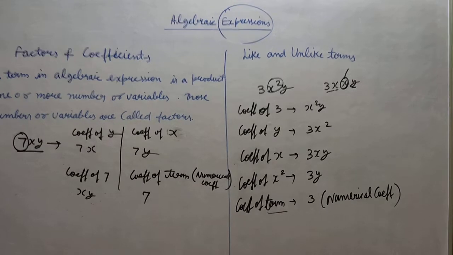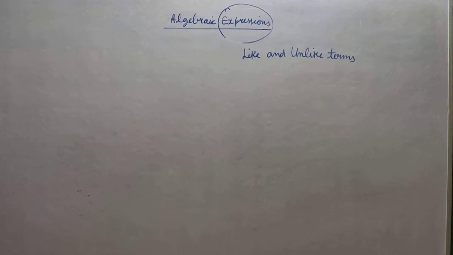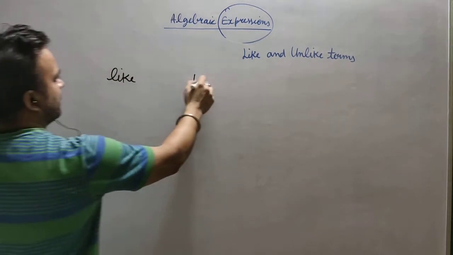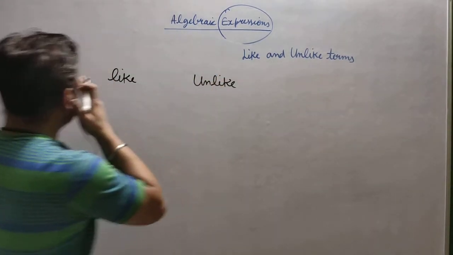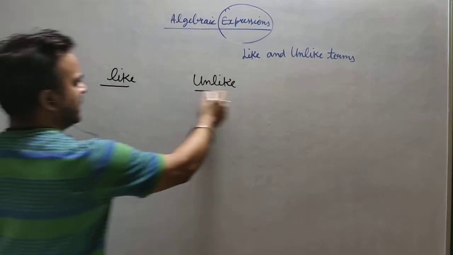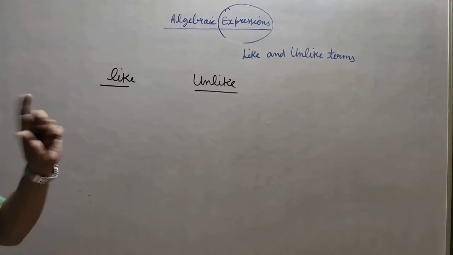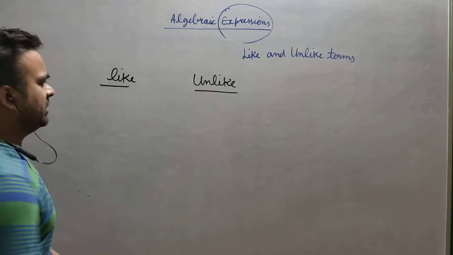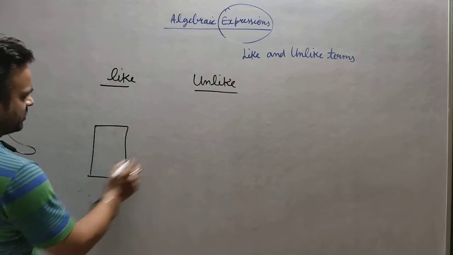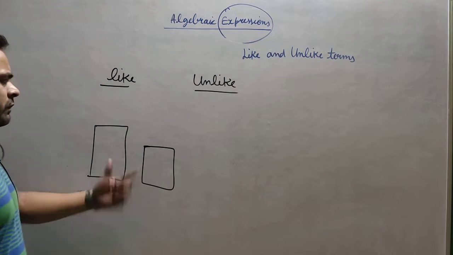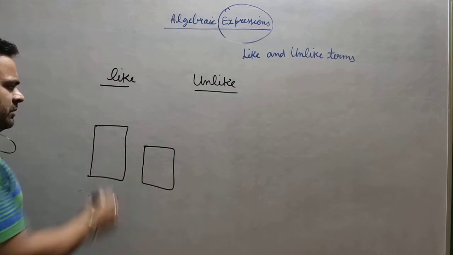Now the next part. Whenever anybody asks you what you mean by like or unlike, how can you express like? Like means those which are the same in character, right? We say in daily life, suppose there are two objects, the same objects. You will say that they are like objects, meaning they are identical, the same, if they belong to the same family. Suppose there are two fridges, one small and one bigger, but the company is the same, the design is the same, everything is the same. Then we will say that they both are like.